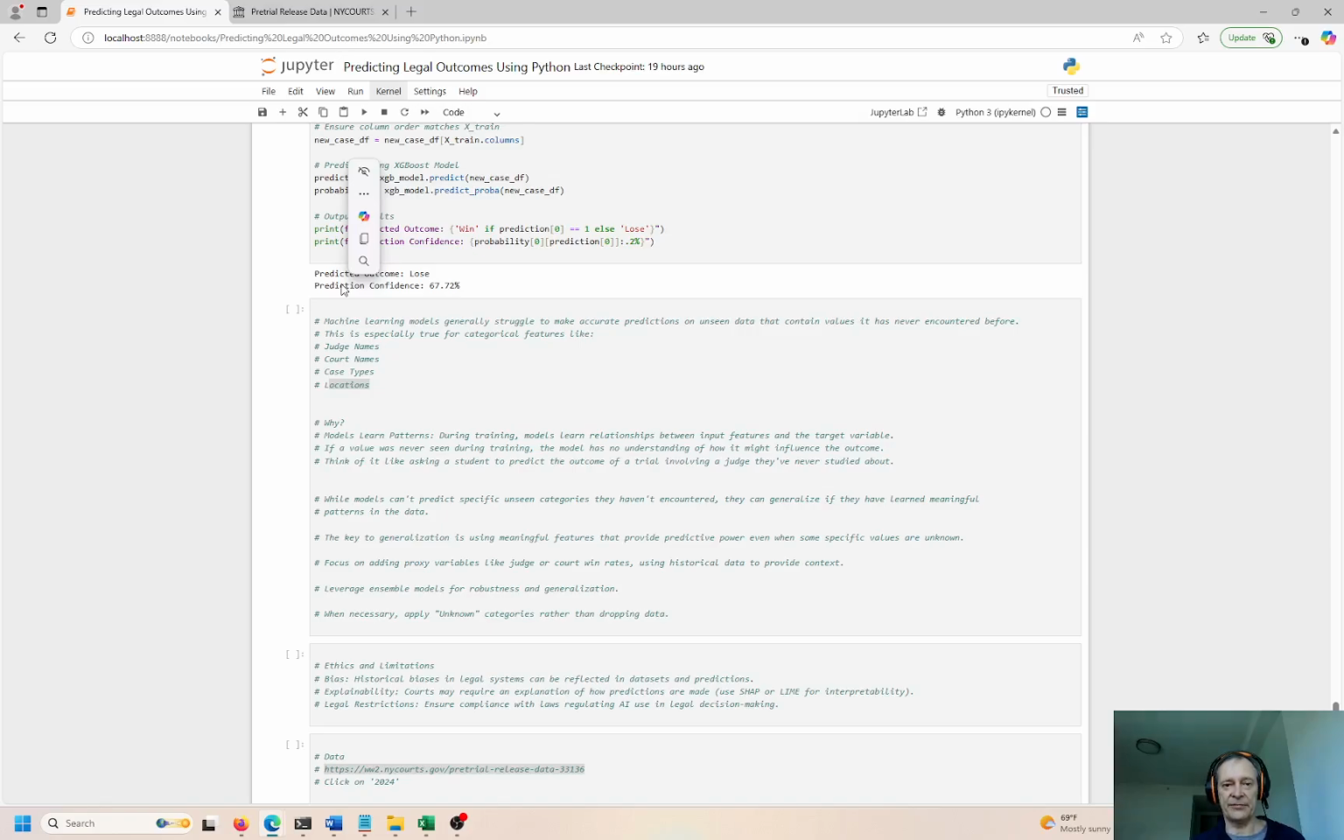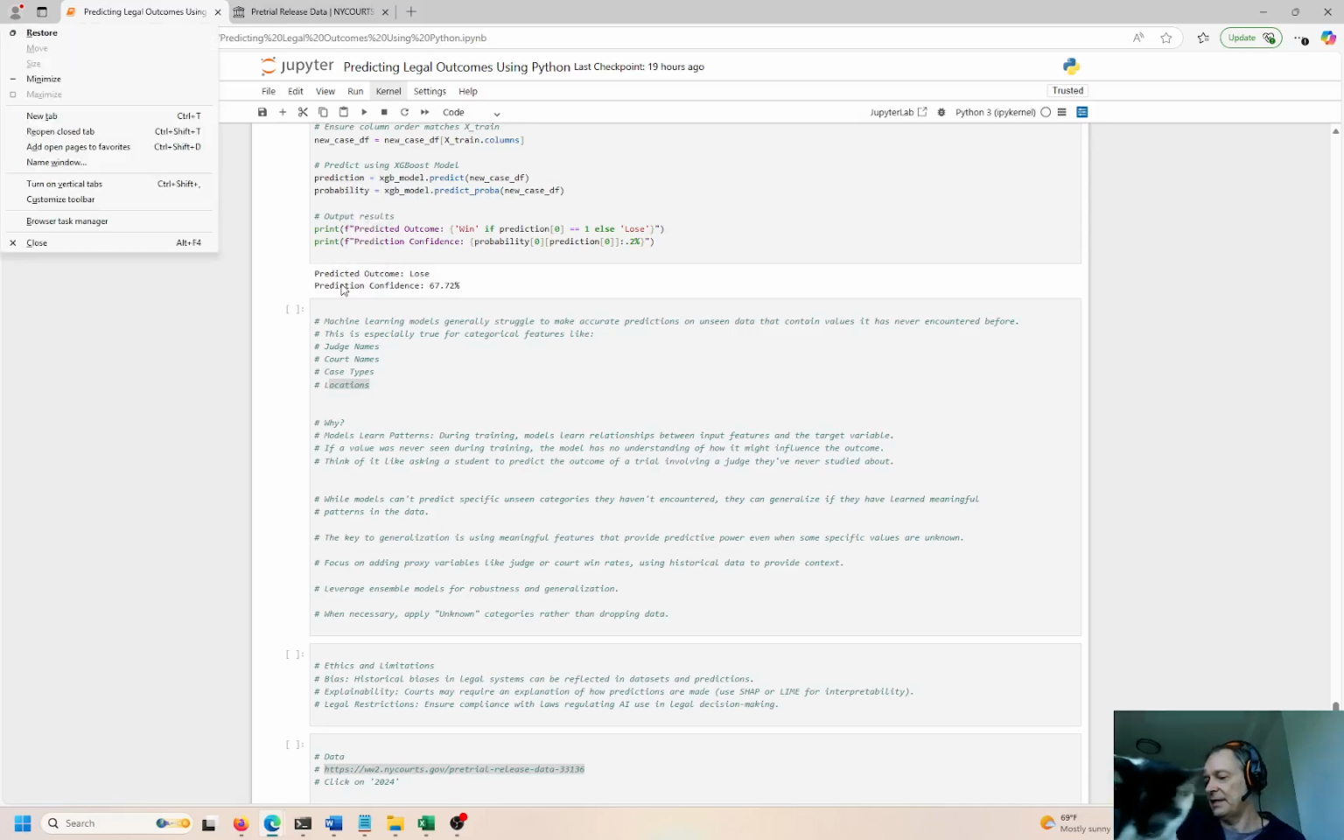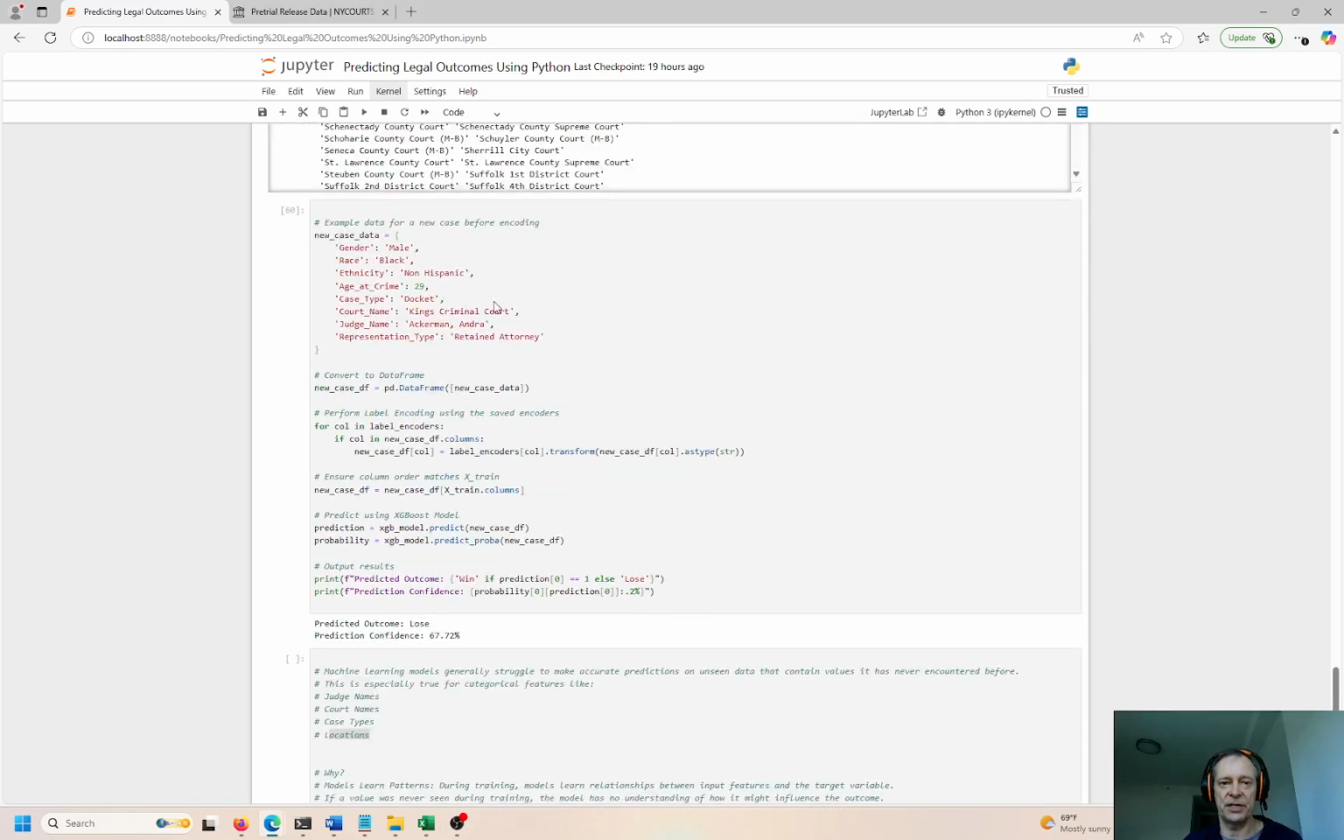But if the inputs are different and you have a higher probability of winning and a different court system, different judge, different race, different age, sorry, kitty, then maybe your probability would be higher. That's why you have to change these inputs over here. You'd have to change the inputs, and when you change the inputs, then the output is different too.